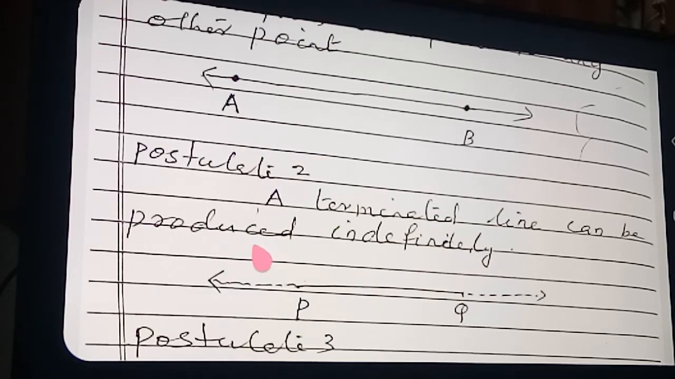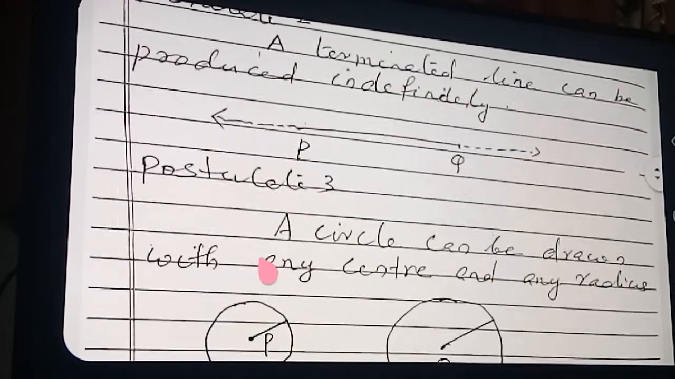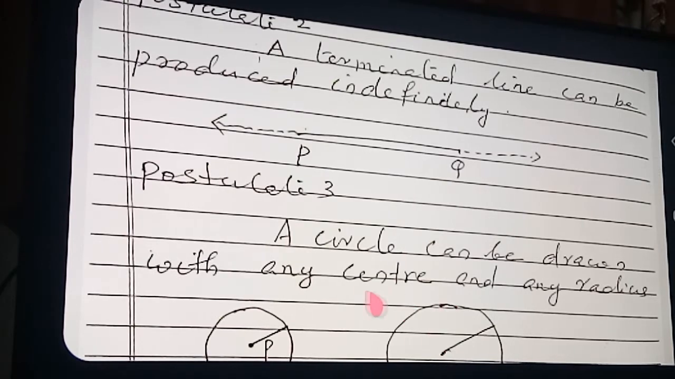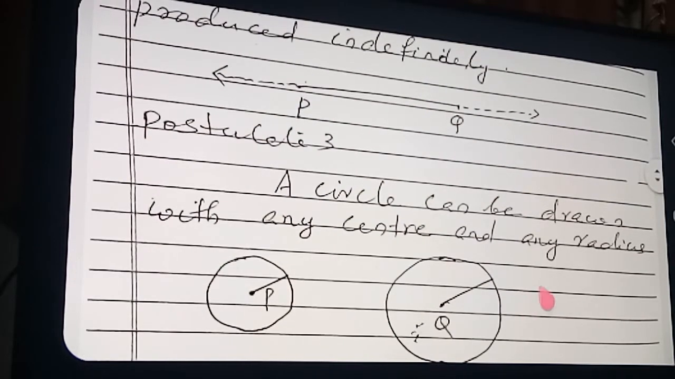Now, the third postulate, postulate number 3. A circle can be drawn with any center and any radius.